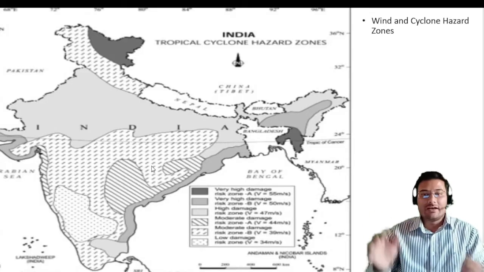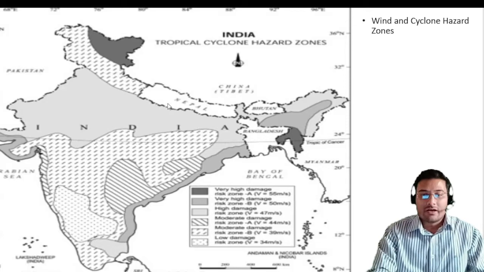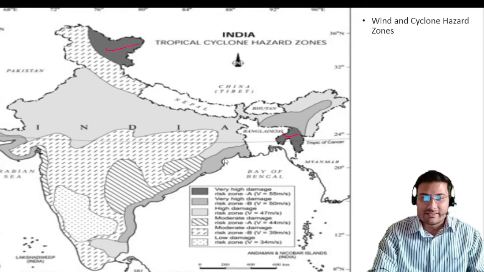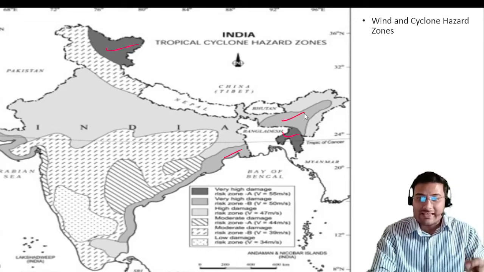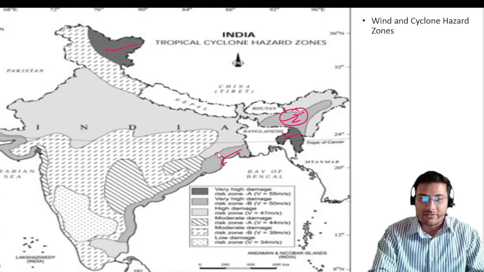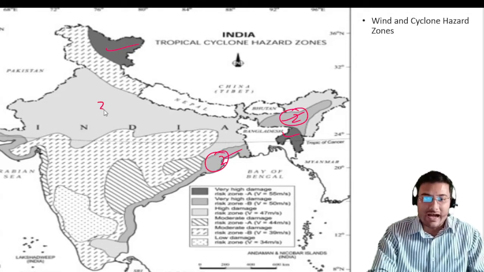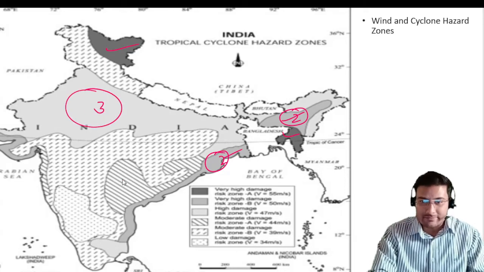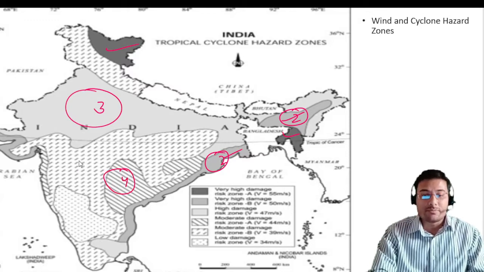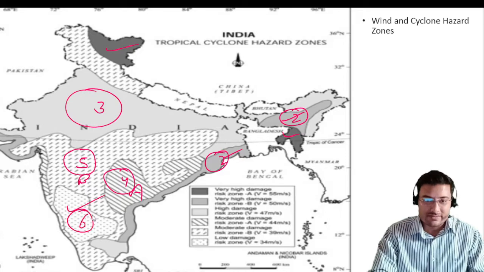Here you can see the tropical cyclone hazard zone. This is a very high damage risk zone, and these are very high damage risk zone but type B. Okay, here I will write 2, and this is a high damage risk zone. This one is a moderate damage risk zone, and this one is a moderate damage risk zone but type B. Okay, this one is type A, this one is type B, and this one is a low damage risk zone. Okay, number 6.